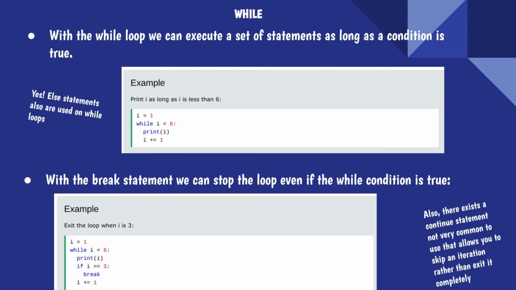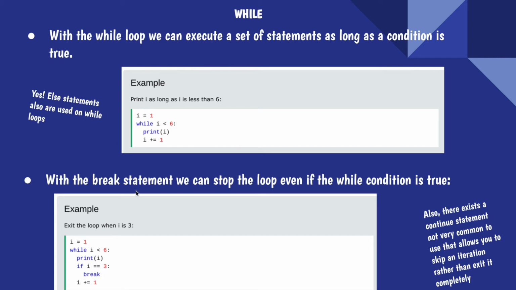While loops are the first loop that we're going to look at. So, while loops, we can execute a set of statements as long as a condition is true. So, while loops work with Booleans. Booleans was a topic we went over before, true or false. That's essentially what a Boolean is. And here are some examples that I'll input into a Replit file in just a little bit.